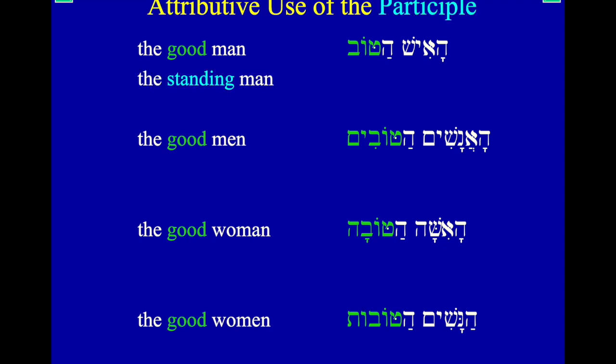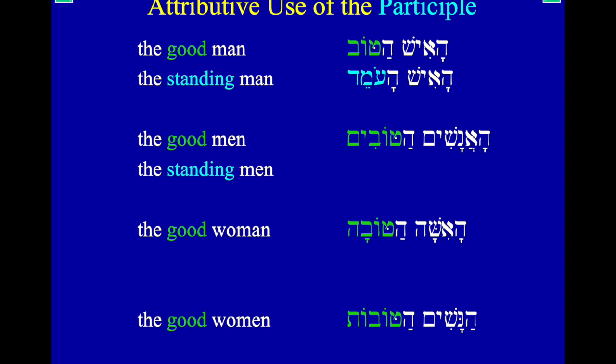So we might say for a participle, we can have attributive participles as well. So the standing man, instead of ha'ish ha-tov, would be ha'ish ha'omed. The word for stand in Hebrew is amad, so ha'ish ha'omed, the standing man. Notice our cholam over our first radical for the root. Ha'ish ha'omed, the man, the standing one, the standing man.